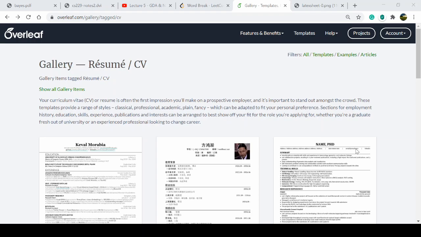A resume is a very brief format of your work, and a CV is detailed information. In a resume, we write what you have done, what you know, what work you have done, what experience you have, in one page.